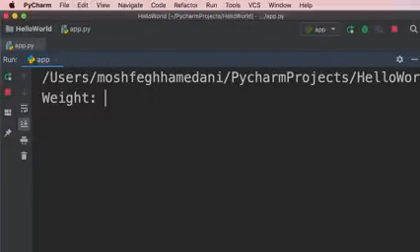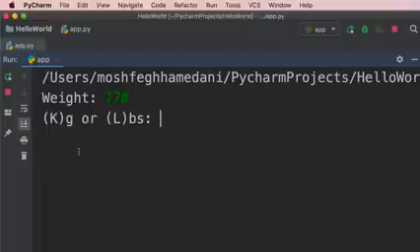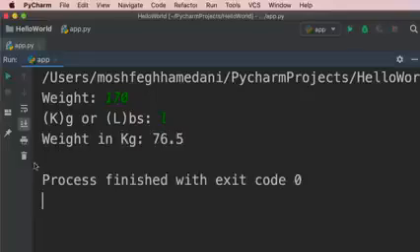Here's a great exercise for you to practice what you have learned so far. I want you to write a weight converter program like this. This program is asking me my weight. I enter 170. Next, it's asking me if the weight is in kilograms or pounds. So I can type K for kilograms or L for pounds. I can type a lowercase l or an uppercase L. It doesn't matter. So let's go with a lowercase l. Now it tells me weight in kilogram is 76.5. So go ahead and spend 5 minutes on this exercise. You can use the comment box below to share your code with others. And then when you're done, come back and see my solution.